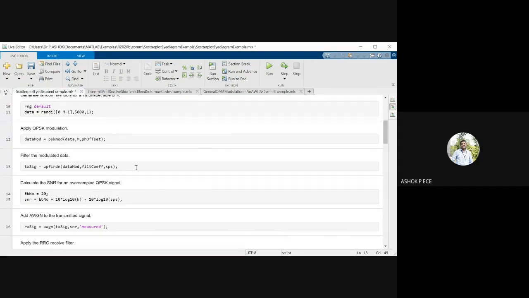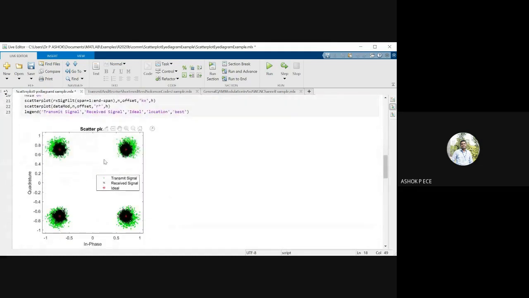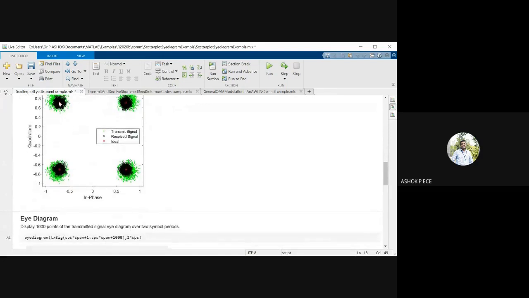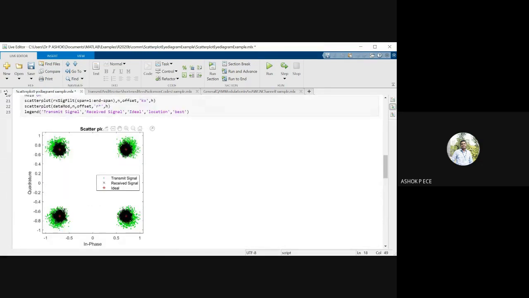and see the answer here. This is the scatter plot. You can see this star is going to be the ideal point where your signal has to be, and the transmitted signal is green, received signal is black. It is represented in black, and both are around the star.